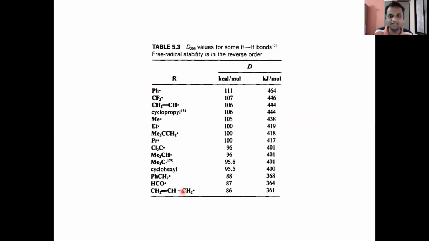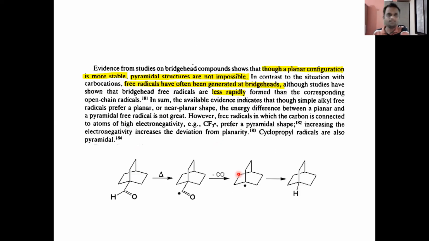And if we see this allylic radical, CH2=CH-CH2 radical, it has the least D value, so it is more stable. In competitive examinations, the question is always asked: the radicals are given, and we have to arrange them according to their increasing or decreasing stability. So this table is important for those questions. Again, we have to remember the statement that if the D value is higher, the less stable is the radical, and vice versa.